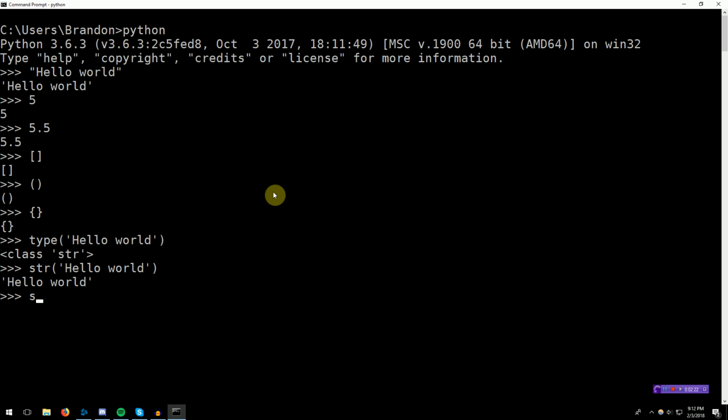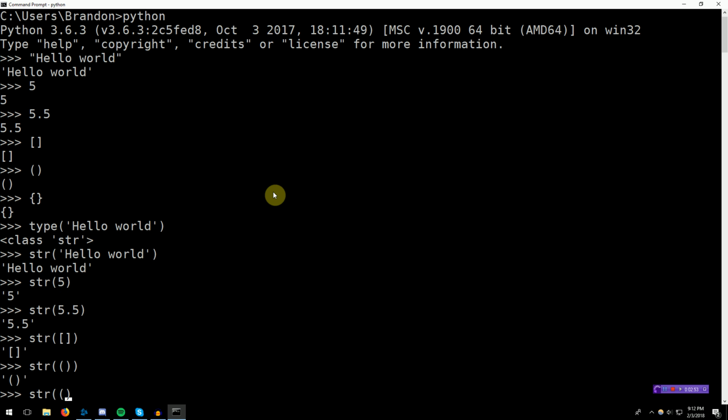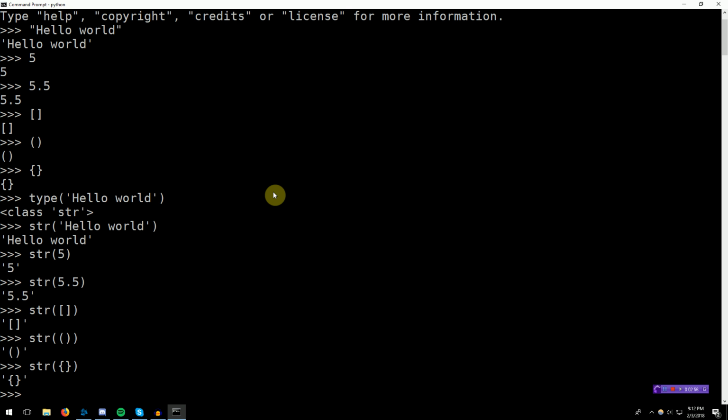So if we actually type str of 5, what do you think is going to happen? This constructs a new string with the parameter of 5. Remember, 5 is an integer, but if we do this, it automatically converts the 5 to a string. You can tell it's a string because it has the quotations around it. What happens if we do the same thing with a float? The same thing. With a list, it turns the list into a string. How about with a tuple? Same thing. Or a dictionary. Same thing. So this class constructor converts the types into a string.